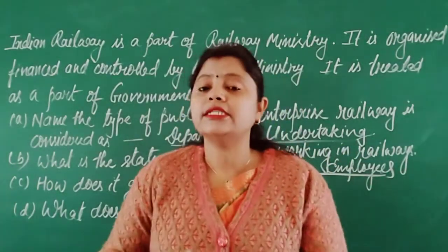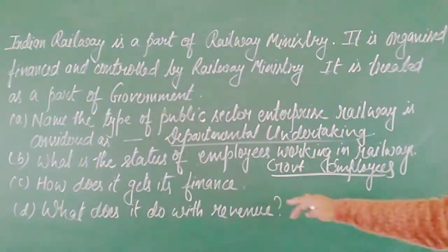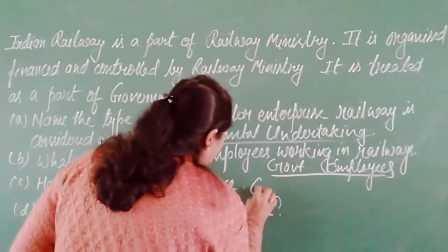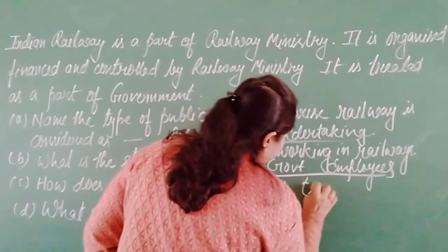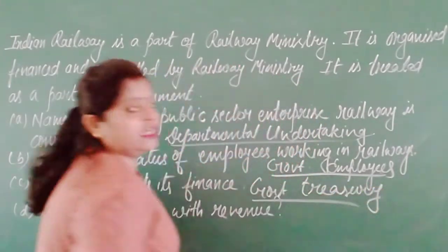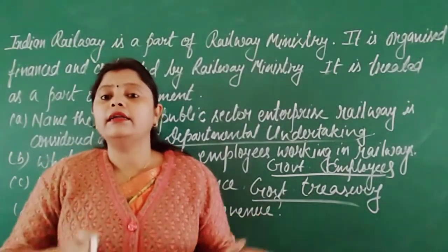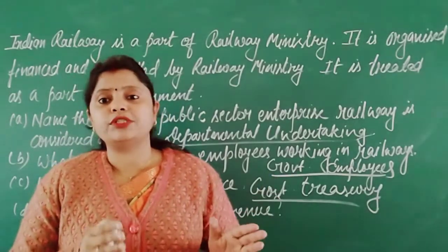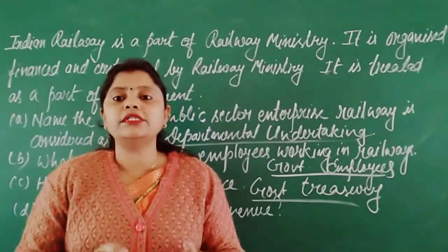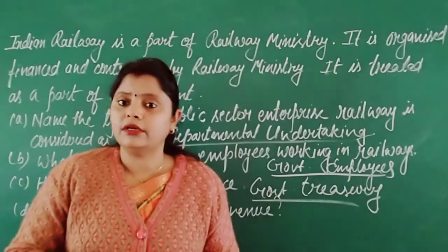So this is the thing here. So what they have said in this question, how does it get its finance? So actually they are getting the finance from government treasury. They are getting the money from the government treasury. After the annual budget, money is being allocated, and that money is given to the ministries, and ministries are allocating the money to their different departments. Afterwards, whatever earning is coming, that has been paid back to the treasury.